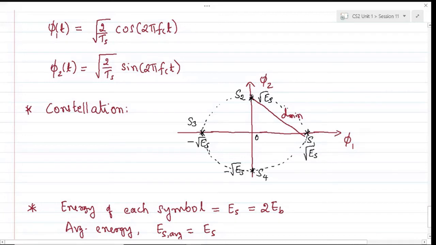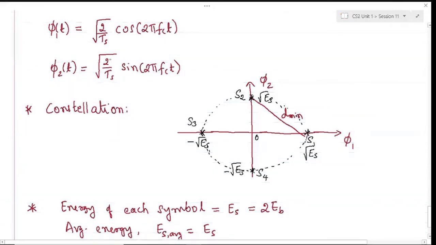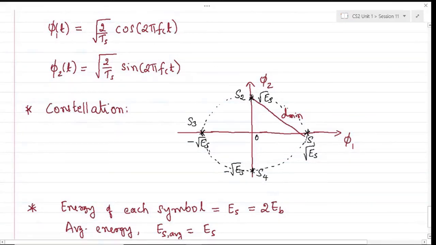If I had taken root ES into phi 1 and phi 2 itself, this would have been simply 1. That's also fine, but that doesn't have the meaning of saying the square of the norm of the vector is the energy of the symbol. That's the only reason to take that root ES outside phi 1 and phi 2 and represent it in this fashion.